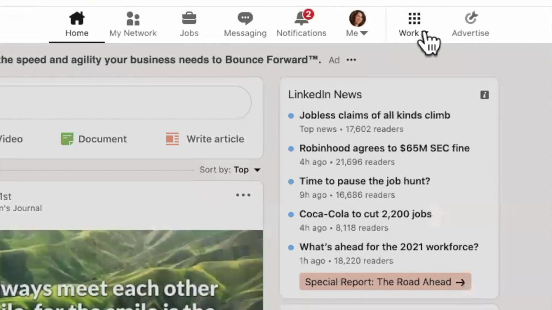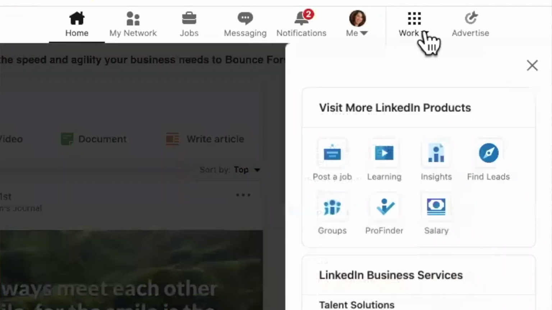LinkedIn groups are like Facebook groups, except they're all professional and they're geared towards specific professions or industries or professional interests. You'll see groups you belong to by clicking on the 9 squares in the top right corner of your navigation bar and then clicking on Groups.